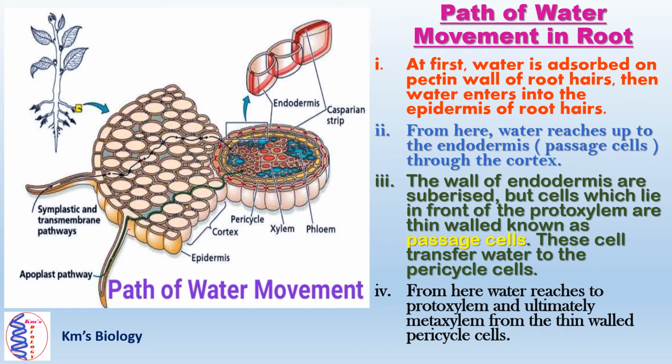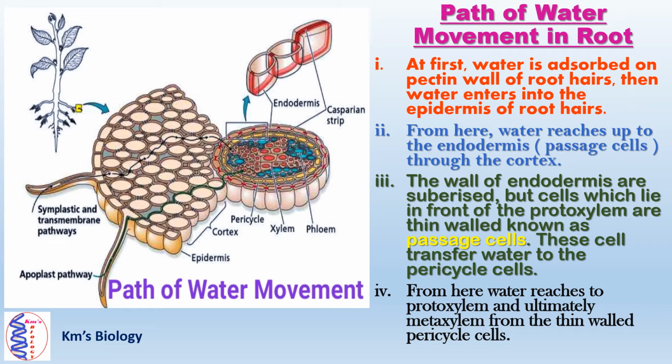In water movement in the root, at first water is adsorbed on the pectin wall of root hairs, then water enters the epidermis of root hairs. From here, water reaches the endodermis, that means passage cells, through the cortex.